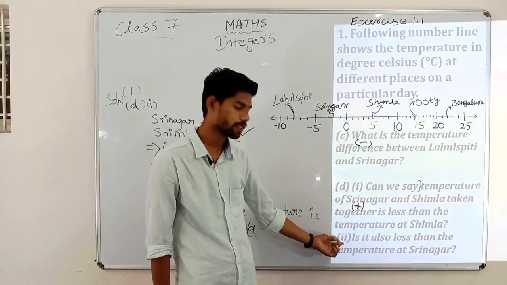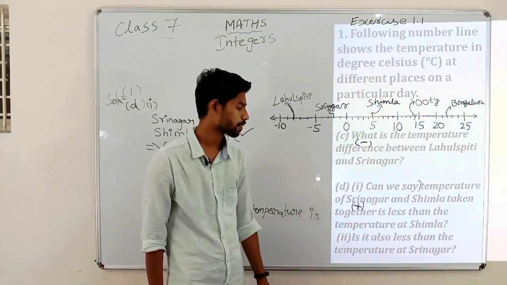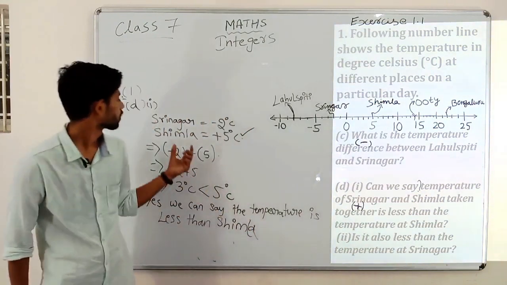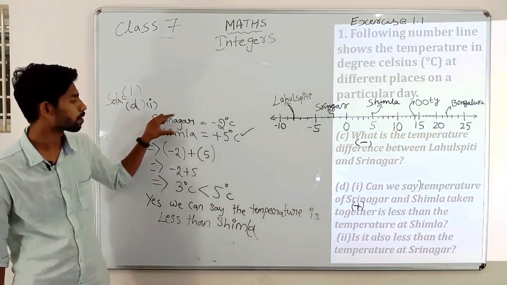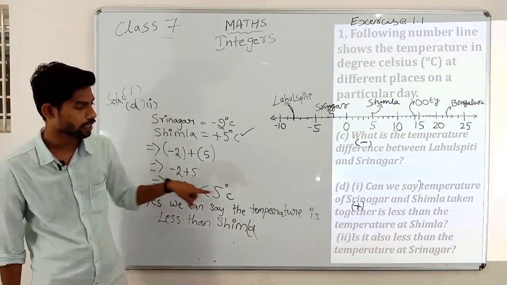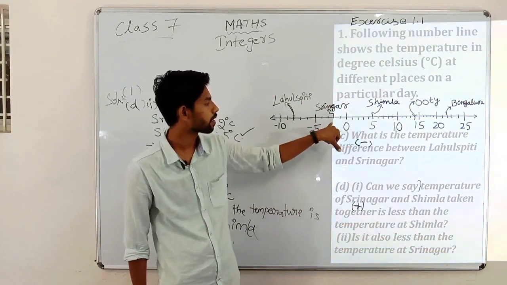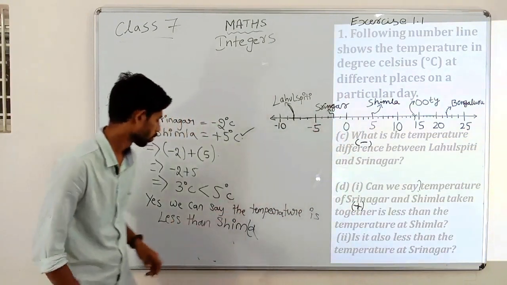Again we see this second sub question. It means the addition of both Srinagar and Shimla, is the answer less than the Srinagar temperature? Here Srinagar's temperature is -2.